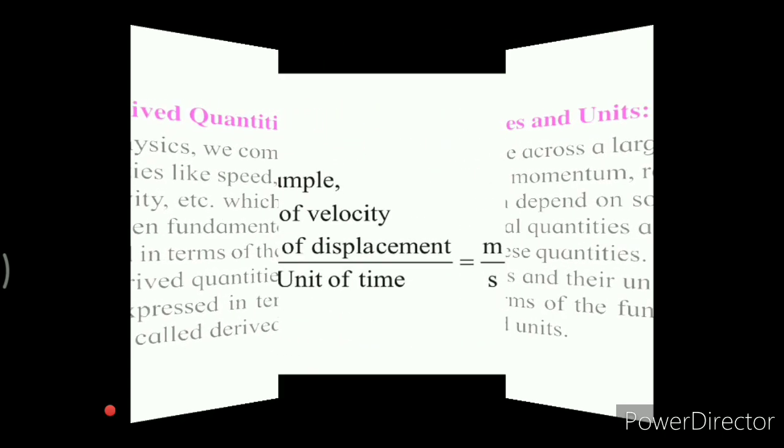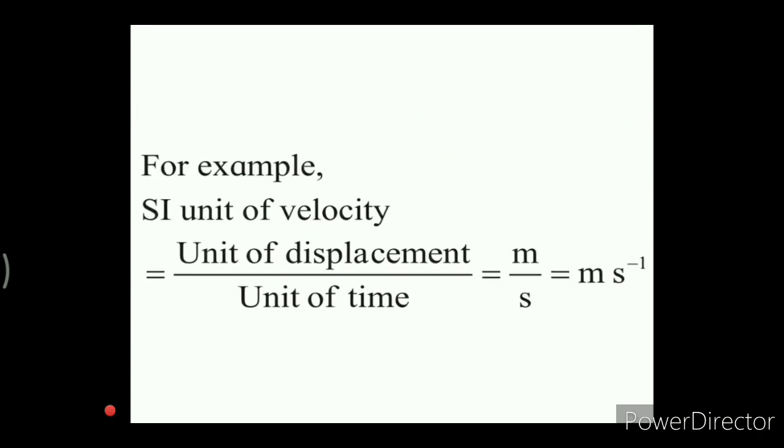For example, as we know, velocity is nothing but displacement upon time, and hence the displacement is measured in meter, time is measured in second. So the unit of the velocity we take as meter per second.